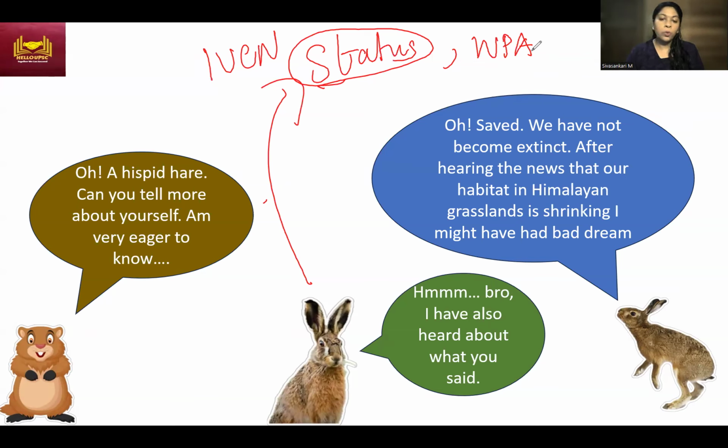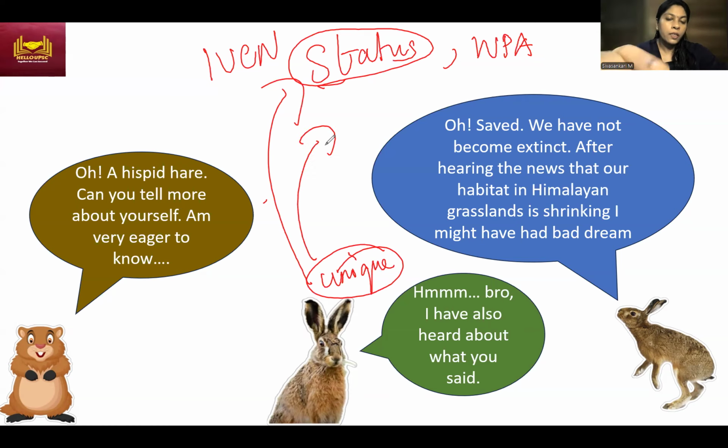Second, you should know any unique thing about the species. How it looks, what its eating habit is, how it eats, whether it is a herbivore, carnivore or omnivore. In your environment classes you would have studied these types, so you should know. Then parental care, how it takes care of its baby, and how they reproduce. This kind of detail is important.